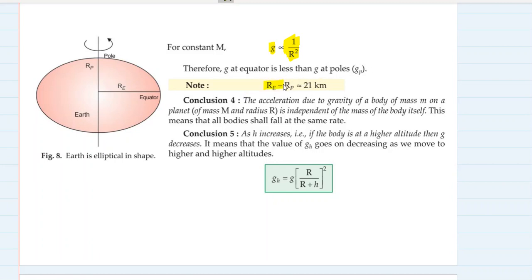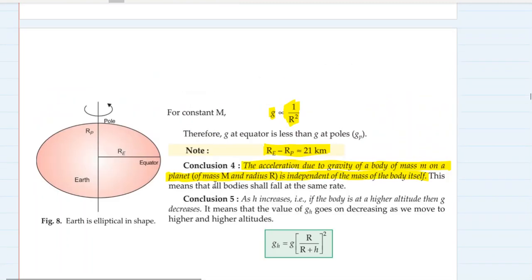Note that there is approximately a difference of 21 kilometer between the radius of the equator and the poles. Not a huge difference, a very small difference, 21 kilometer, but due to this, the value of acceleration due to gravity changes by a little bit. But the average value we have taken already, 9.8 meter per second square, so you don't have to worry about that. The acceleration due to gravity of a body of mass m on a planet of mass capital M and radius capital R is independent of the mass of the body itself.